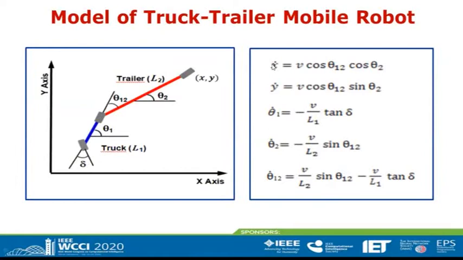Here we have the time derivative of x, y, theta 1, theta 2. And from theta 1 dot minus theta 2 dot, we can obtain the time derivative of theta 1,2. Here, tangent delta is the control input, and we will use these nonlinear equations to design the linear fuzzy controller.